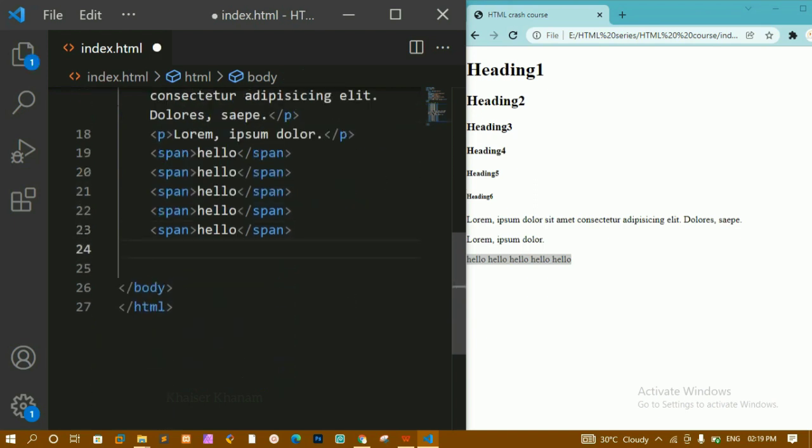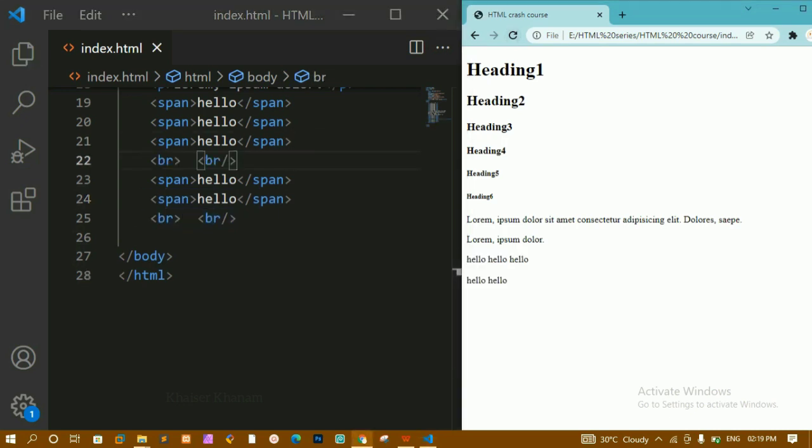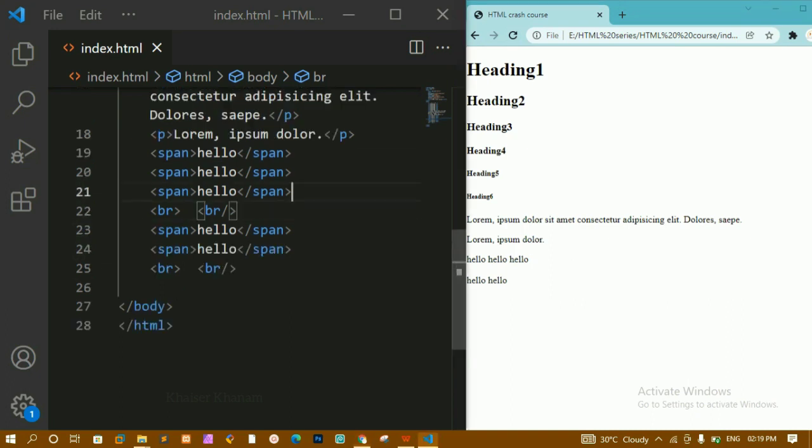Now below this we have some more elements which do not have any closing tag, and they are called empty elements. For example, we have the BR break tag. You can write it like this or like this. This is going to give one break. I'll copy this and paste it below. I'll save and refresh. Now you can see it has added one break after these 3 hellos.